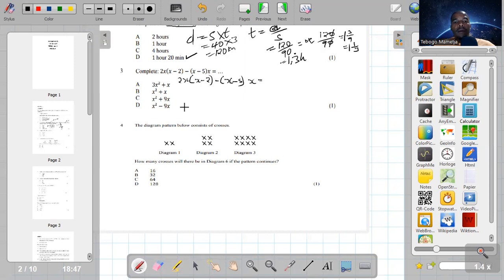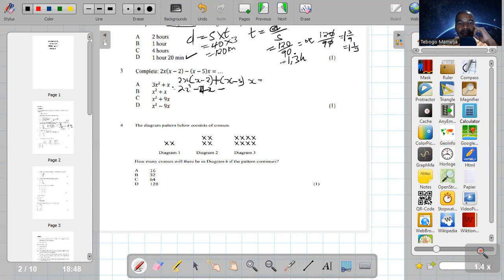So guys, which property are we going to use there? We have got a bracket and a bracket there. We are going to use the distributive property. 2x into x minus 2, so we multiply 2x with x, we again multiply 2x with negative 2. So 2x multiplied by x is going to be 2x squared. Then 2x multiplied by negative 2 is negative 4x.